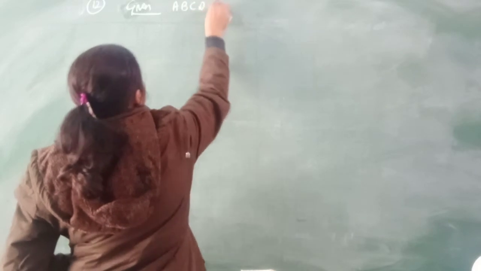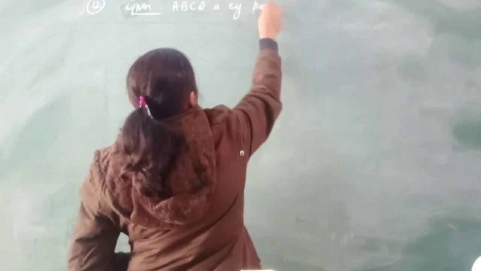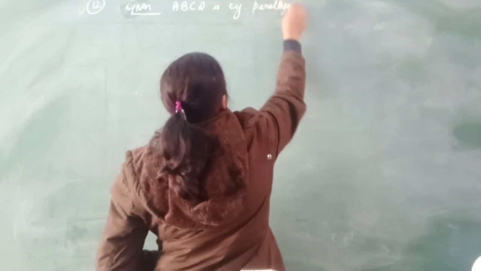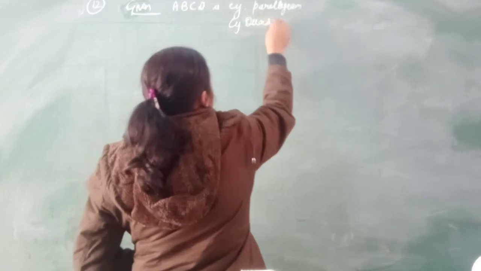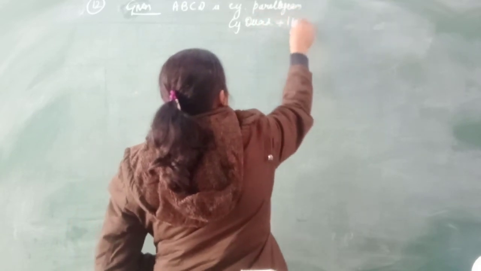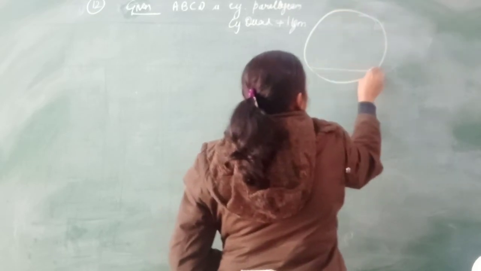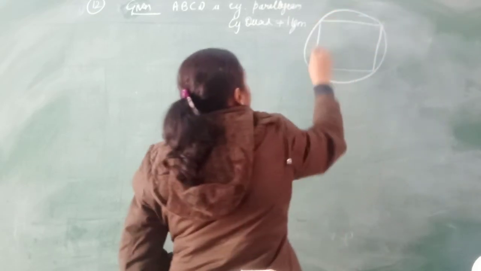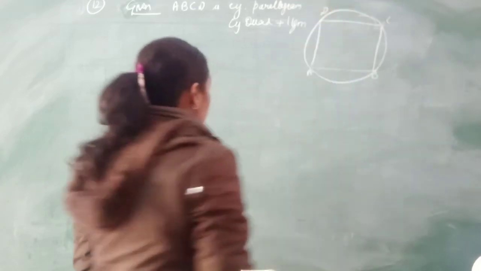ABCD is a cyclic parallelogram. Parallelogram means it is a cyclic quadrilateral plus a parallelogram. Just like this, ABCD is a cyclic parallelogram.